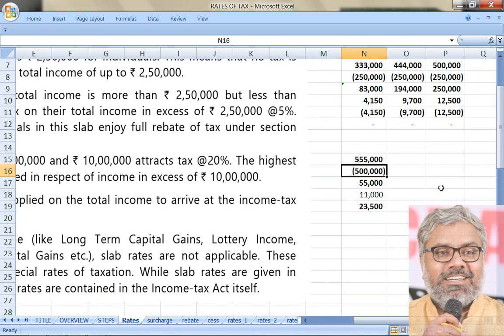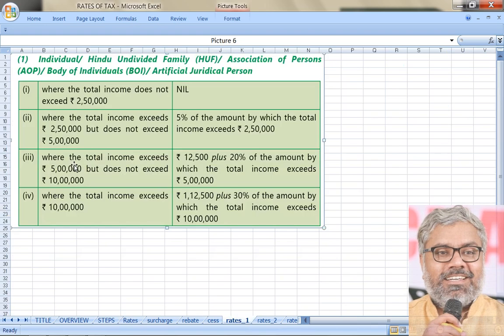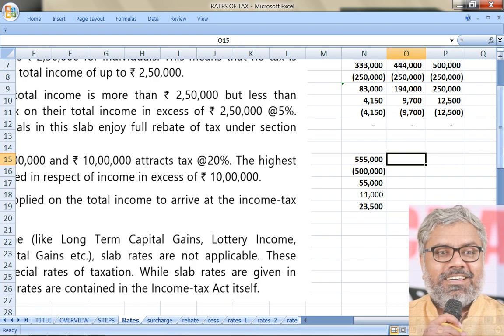Because this 20% is only on the income exceeding 5 lakhs. There was income earlier which was between 2,50,000 to 5 lakhs also, the amount of which is 2,50,000. Rate of tax on that was 5%. 5% of 2,50,000 is 12,500. So add 12,500. That's what is mentioned here if you remember. What is this way of calculating? 12,500 plus 20% of the amount by which the total income exceeds 5 lakhs. That is how this has to be calculated.